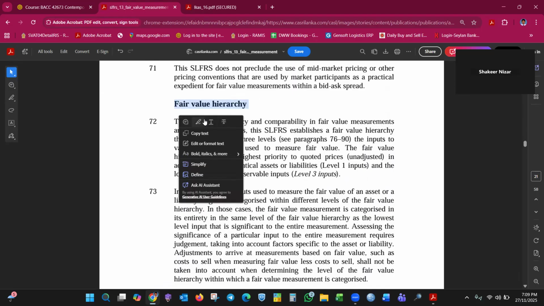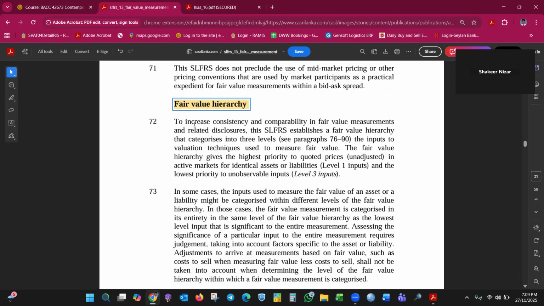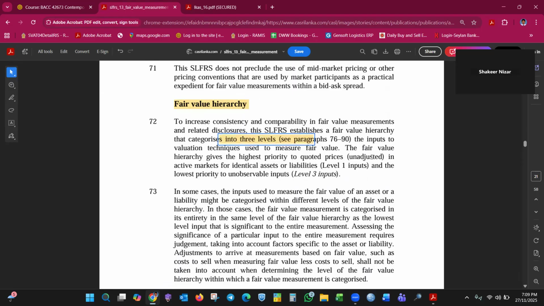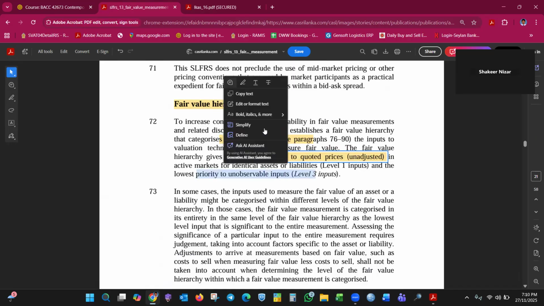To increase consistency and comparability in fair value measurements and related disclosures, this SLFRS establishes a fair value hierarchy consisting of 3 levels. Level 1 inputs are quoted prices that are observable, unadjusted.